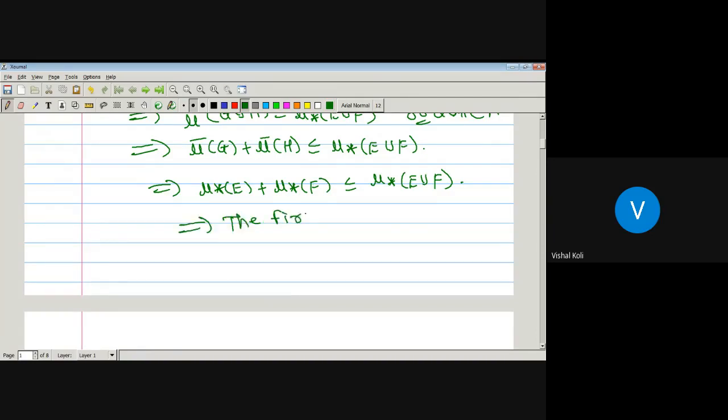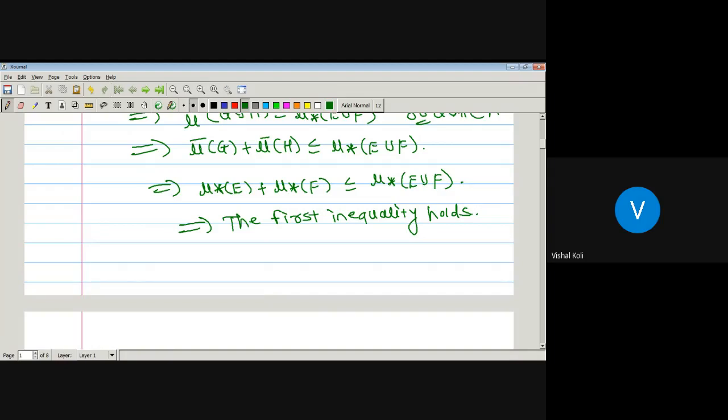The first inequality holds. Okay, up to now, any doubt? No.